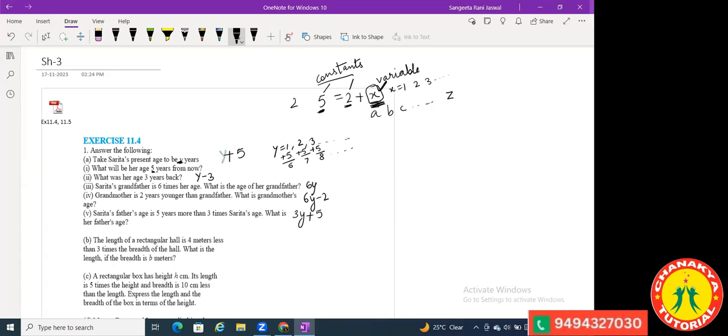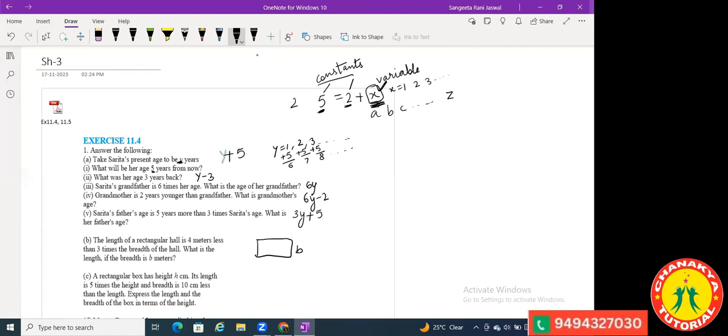Now see this. The length of a rectangular hall is 4 meters less than 3 times the breadth of the hall. What is the length if the breadth is b meters? Now understand the question. Teacher, can you tell me the question once? The question is here in front of you.